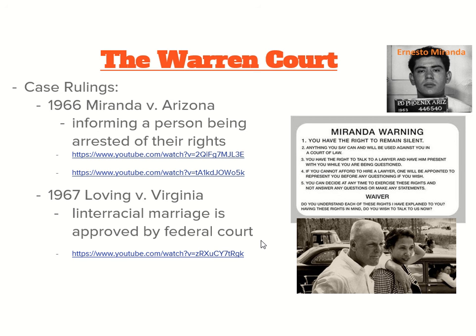So that's probably the most shocking thing about this, that it's so late. 1967 is when interracial marriage was legal in all the states. Now, in some states it was legal beforehand. Obviously in DC, the District of Columbia, it was legal because that's where they were married. But it wasn't legal in all states. The video you have here is going to be about that. So again, take a quick break and go watch the video.